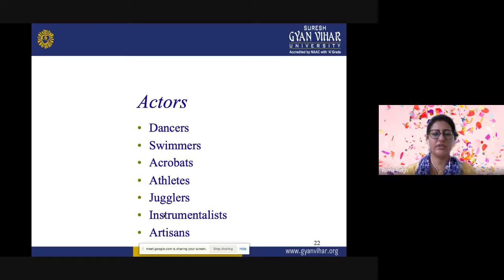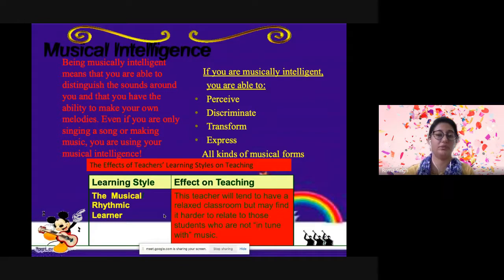So the strengths of students with such intelligence can be physical movement and the motor control. And the characteristics of such people are they are skilled at dancing and sports, they enjoy creating things with their own hands, they have excellent physical coordination, they remember by doing rather than hearing or seeing. And they can adopt various kinds of careers like dancers, swimmers, acrobats, athletes, jugglers, instrumentalists, artisans. So these kinds of areas can be adopted by people with such intelligence.